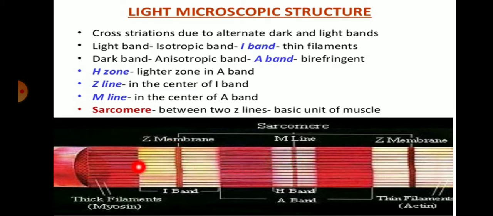So basically, in the I band, which is the light band of the muscle, also known as the isotropic band, the Z line is present in the center, whereas the M band is present in the middle line or center line of the A band, which is also known as the anisotropic band. The sarcomere is present between two Z lines, that is, this one Z line and this second Z line form one sarcomere, the basic unit of the muscle. So many sarcomeres form the myofibril, then myofibrils form the muscle fibers.